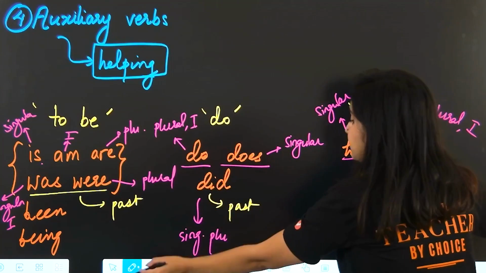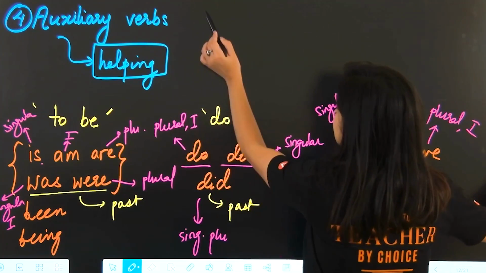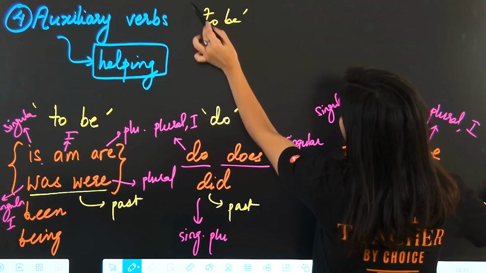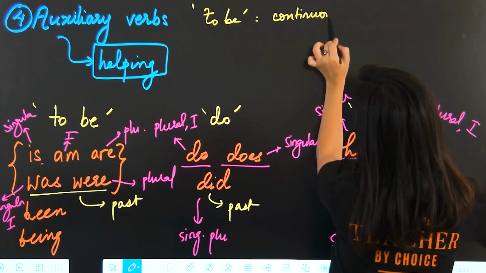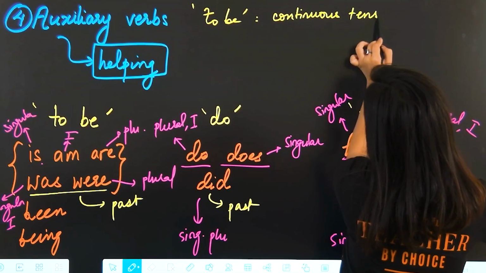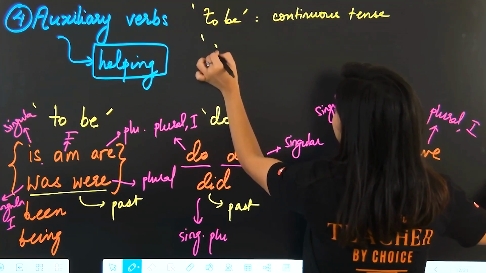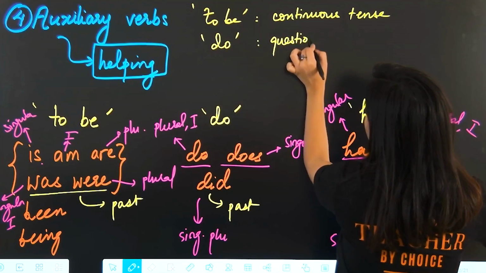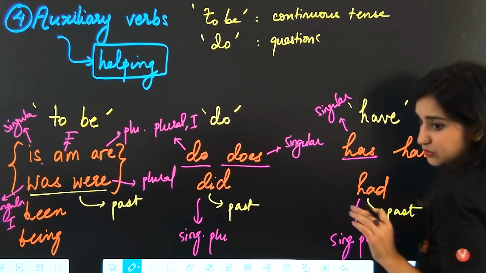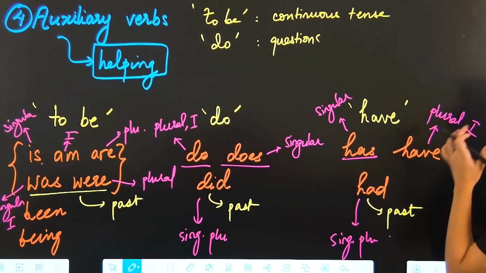So now forms of to be, what are they used for? They are used to make the continuous tense, all right? Then you have forms of do. You can use these to ask questions, okay?